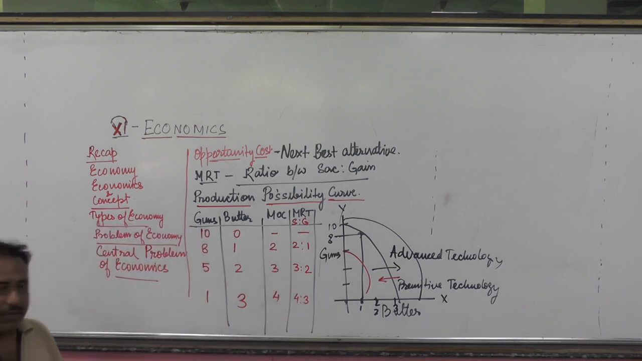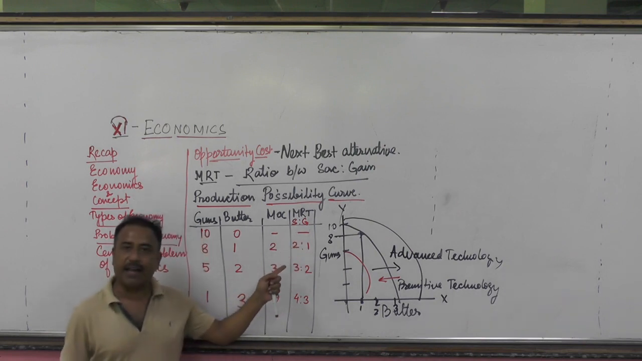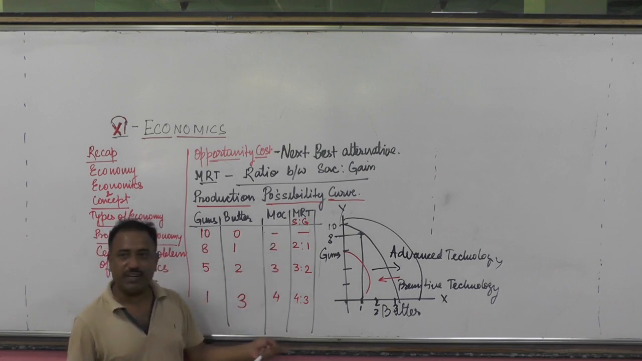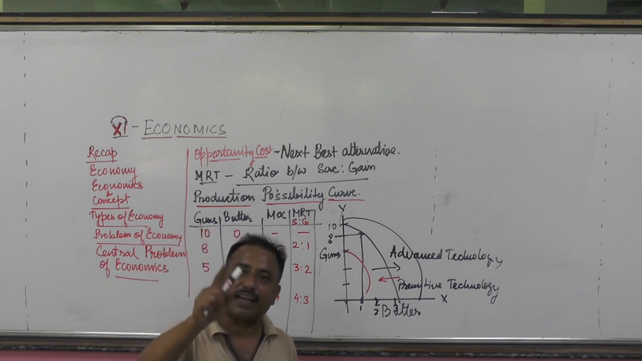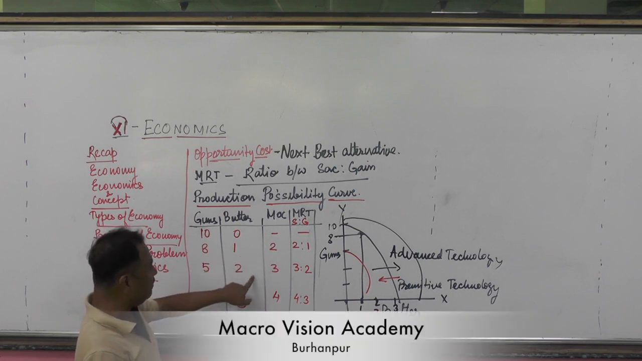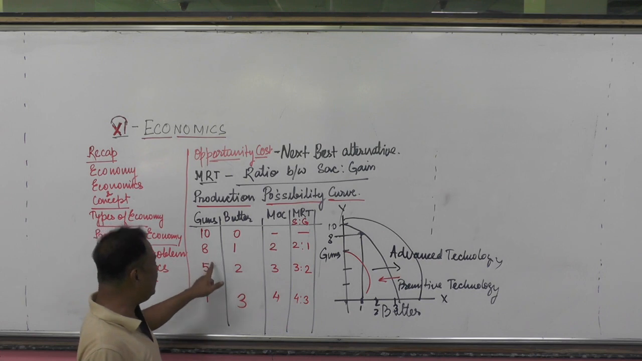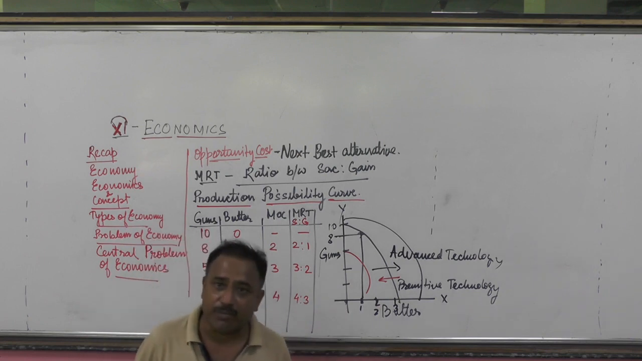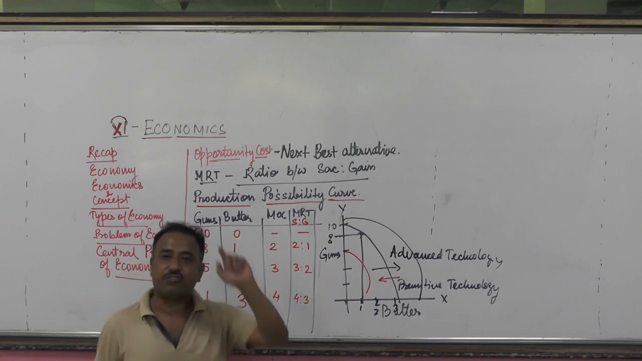Now, here we will learn that MRT is simply the ratio between sacrifice and gain. And marginal opportunity cost says that for one additional unit, how much we have to sacrifice. See here, how many units has butter increased? 1 unit, from 1 to 2. So how much is the gain? For one additional unit of butter we need to sacrifice 3 units of guns. So that is the opportunity cost.